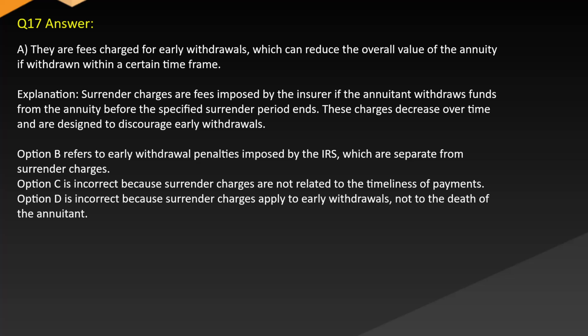Option B refers to early withdrawal penalties imposed by the IRS, which are separate from surrender charges. Option C is incorrect because surrender charges are not related to the timeliness of payments. Option D is incorrect because surrender charges apply to early withdrawals, not to the death of the annuitant.